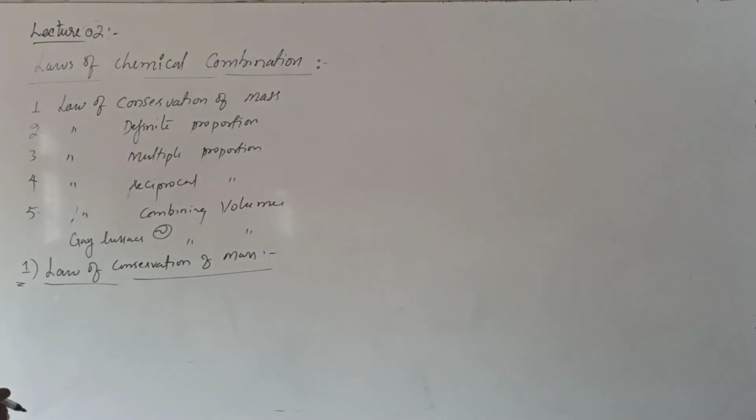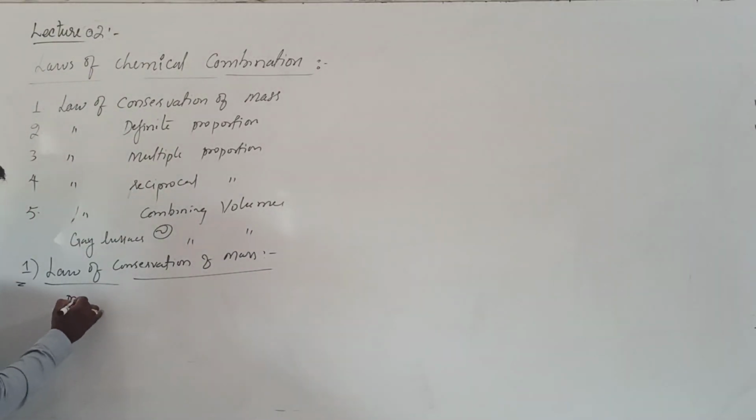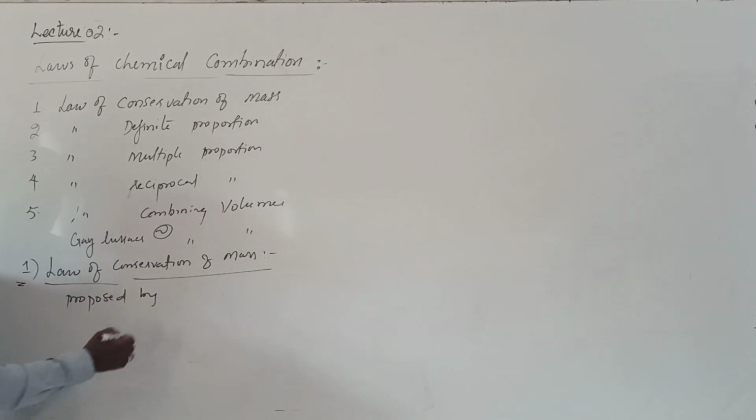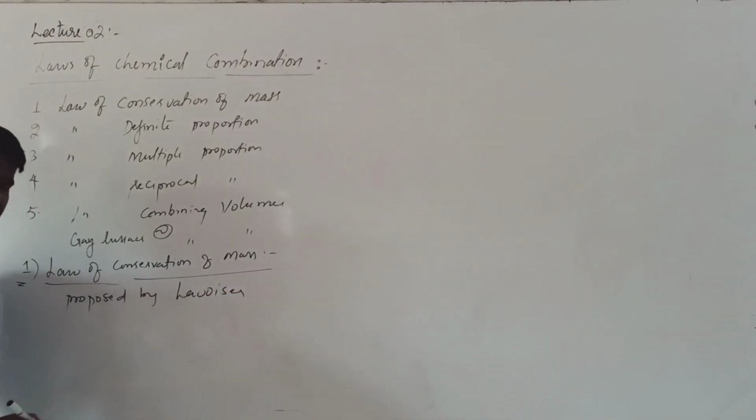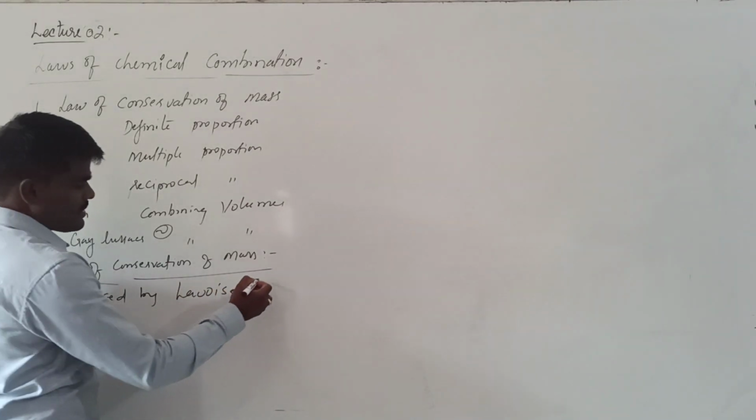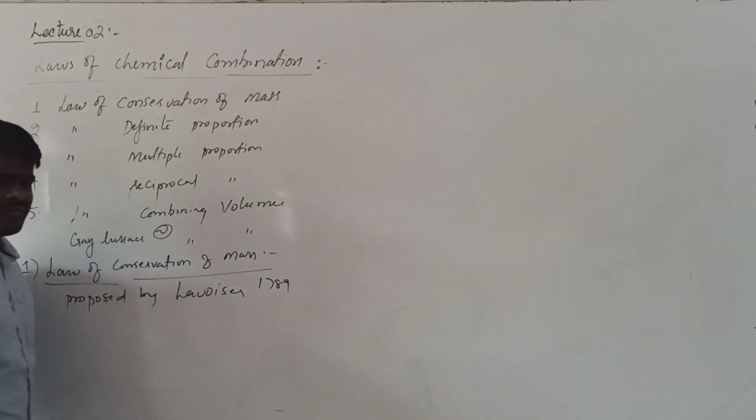This particular law was proposed by a scientist called Lavoisier in the year 1789. He is also regarded as the father of modern chemistry for his work done in chemistry.